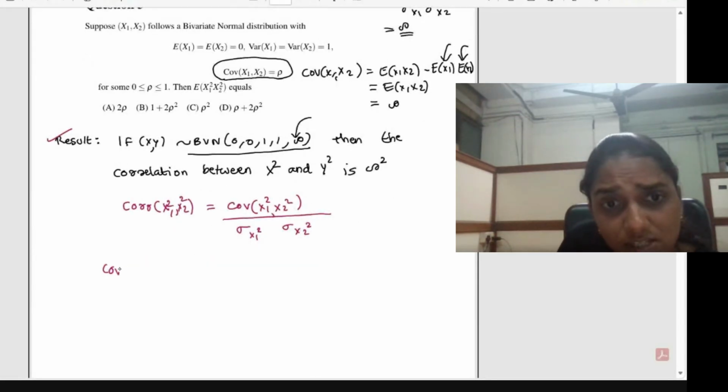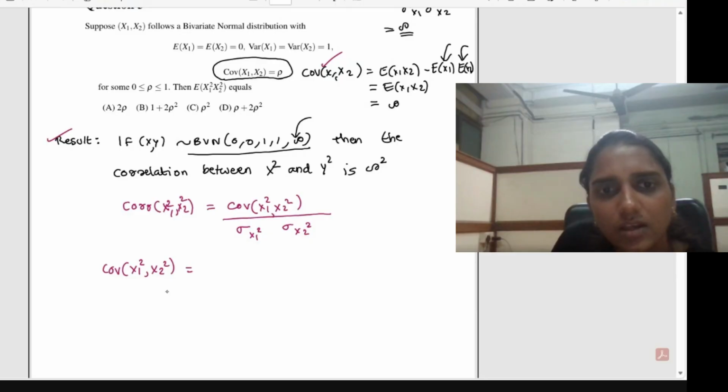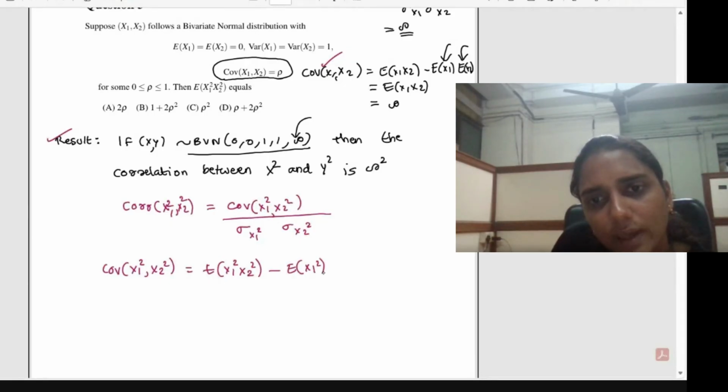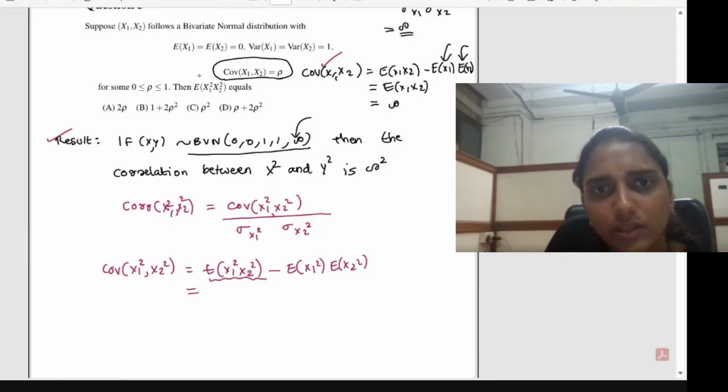So what is the covariance between x1 square and x2 square? That is equal to, we can apply this definition. So that is equal to expectation of x1 square into x2 square minus expectation of x1 square into expectation of x2 square. So you can simplify this value. For the time being, we don't know. We have to find that value actually.